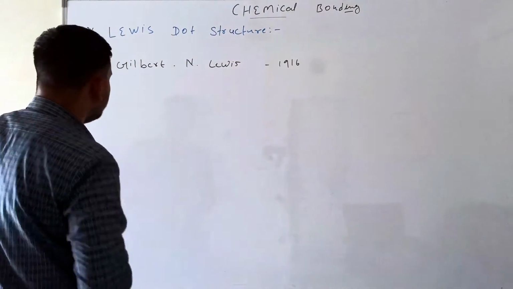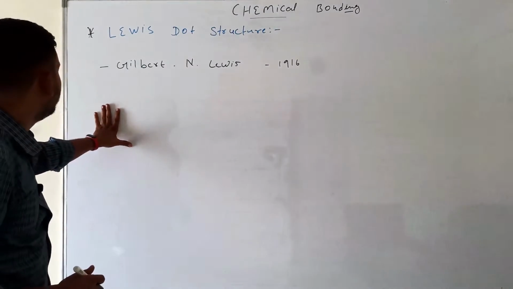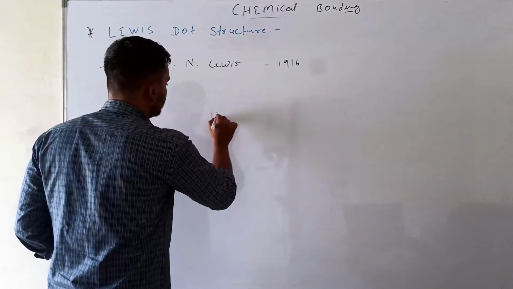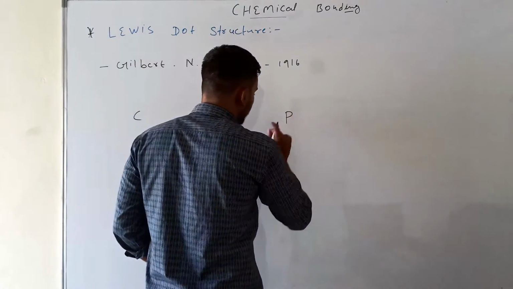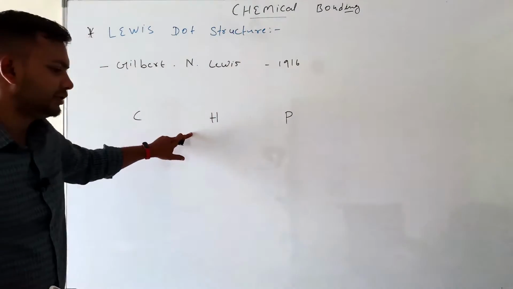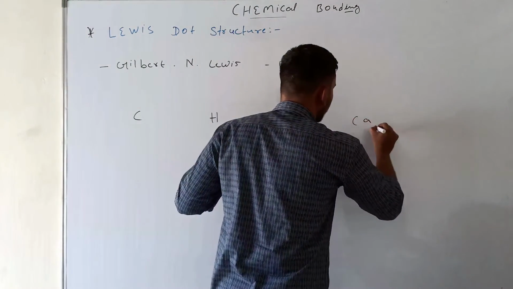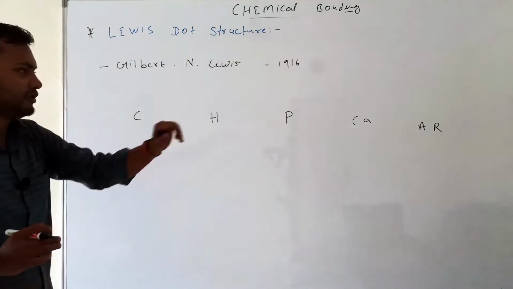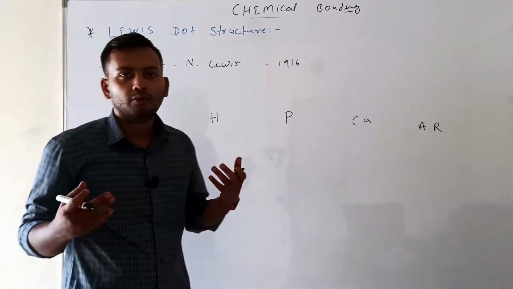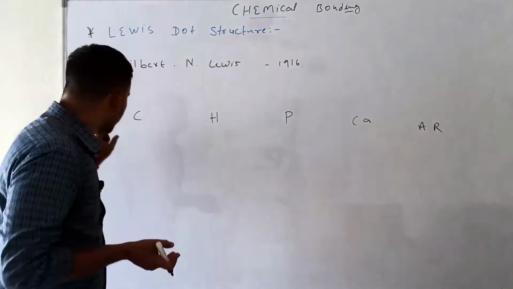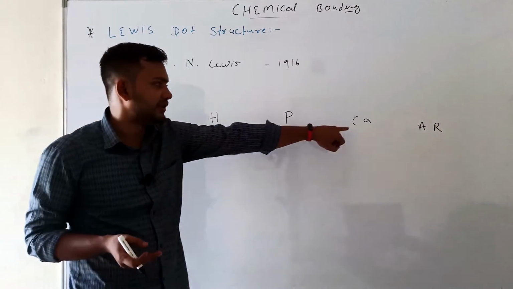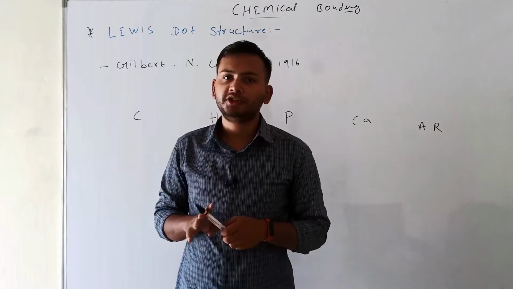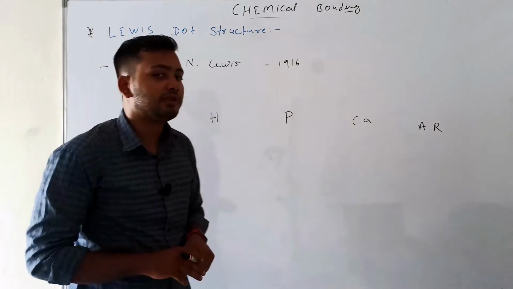So here we put some examples of Lewis dot structures of elements: carbon, hydrogen, phosphorus, calcium and argon. What is the Lewis dot structure of each particular element? First of all, we decide on the basis of electronic configuration, so first we do the electronic configuration.